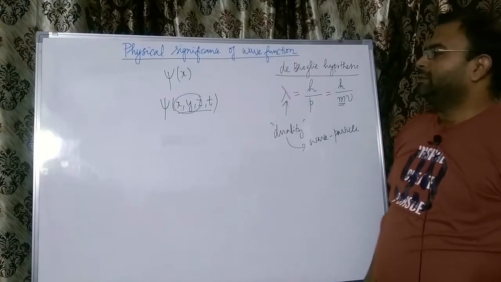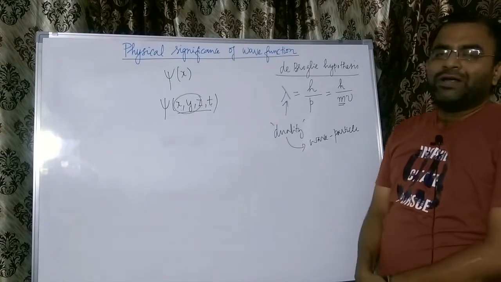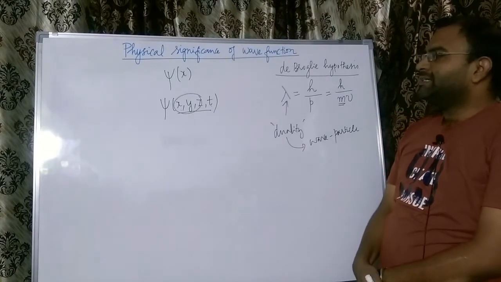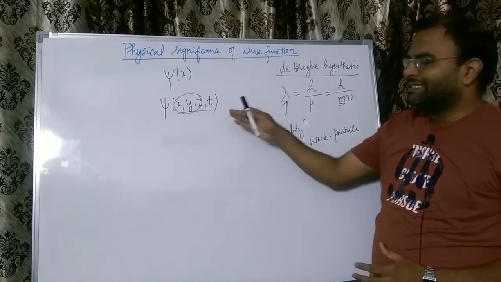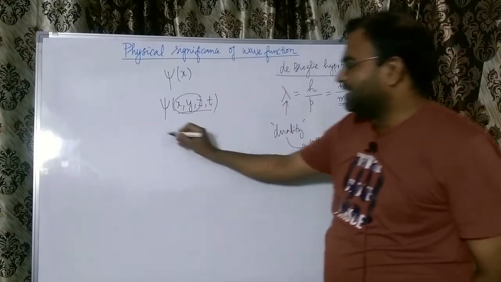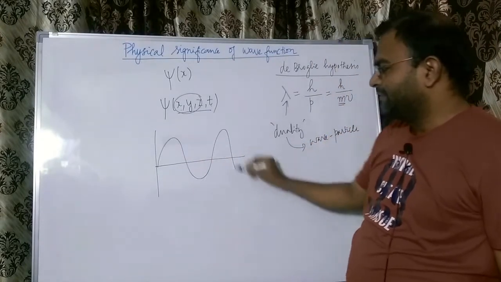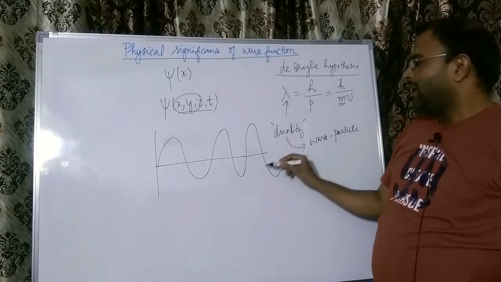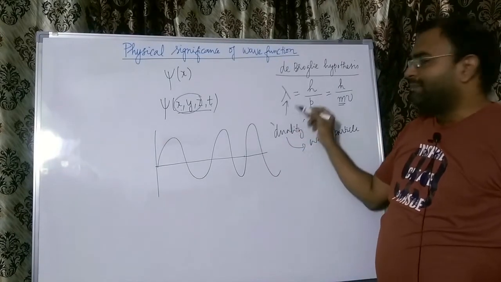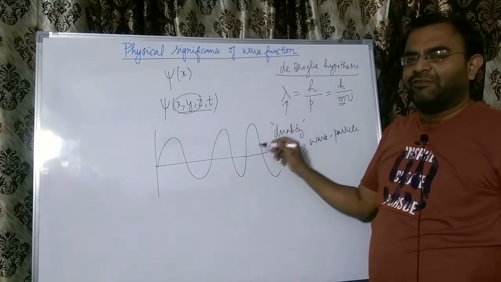Right. Now, what is the physical significance of the wave function? What are we going to get out of this wave function? As such, the wave function does not give much information because it just is a mathematical function which tells us how the wave amplitude varies in space. The wave amplitude associated with a wave, which is in turn representing a particle, does not as such give much physical information.